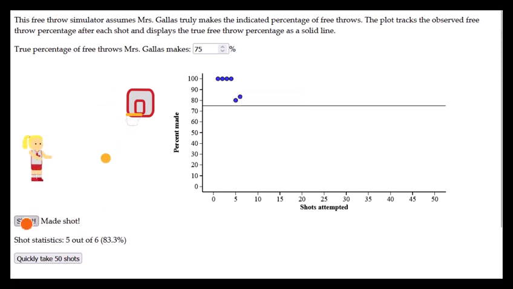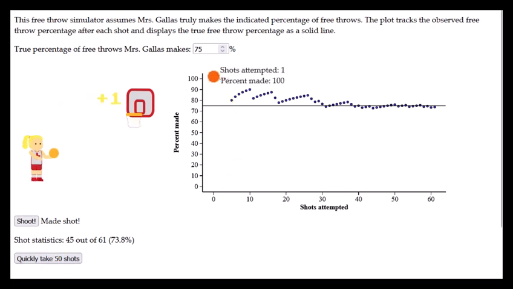If I keep doing this, we made another one in, so 5 out of 6 is 83.3%. Made another one in, our percentage is climbing. But if I do this over and over, I should eventually see these percentages get closer to 75. So at this point, I've made 11 shots. 9 of them made it in. That's a percentage of 81.8. Let's quickly take 50 shots.